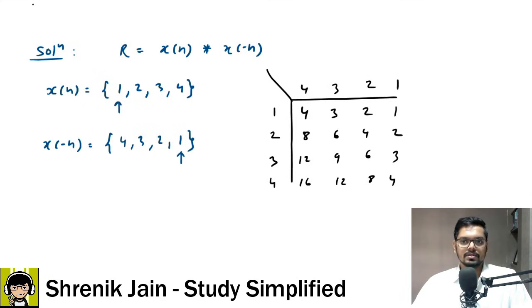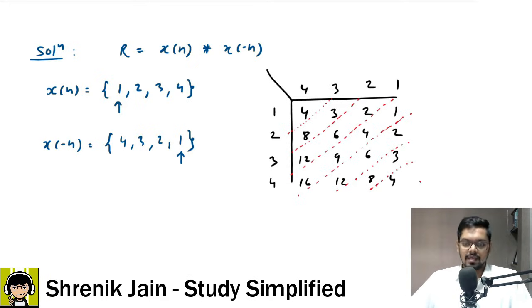Now what's next? All the elements in this area should be added. So only 4 is there. All the elements in this area should be added. So 8 plus 3. In this we have 12 plus 6 plus 2, and then we have 16 plus 9 plus 4 plus 1, then we have 12 plus 6 plus 2, then we have 8 plus 3, and finally we have 4.